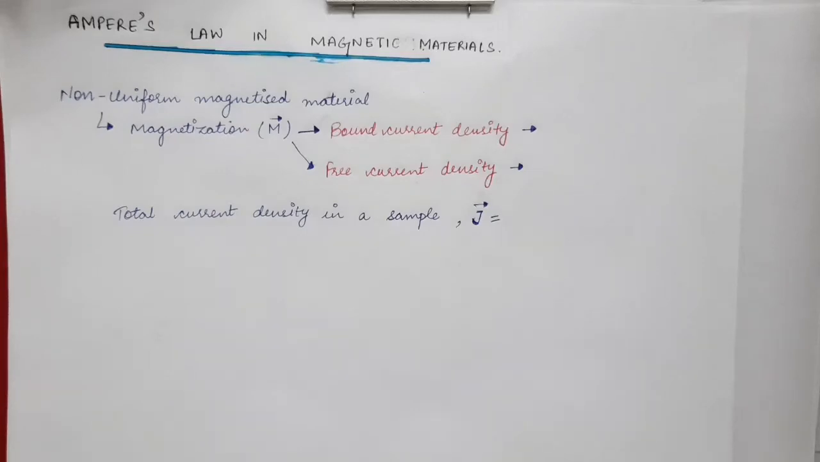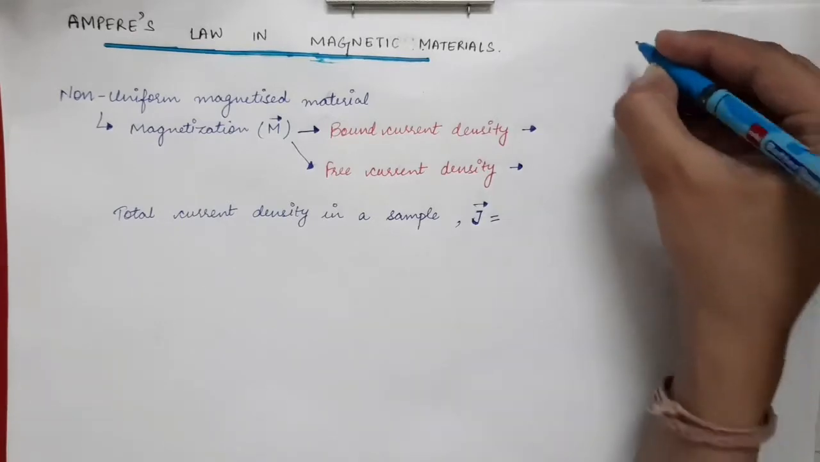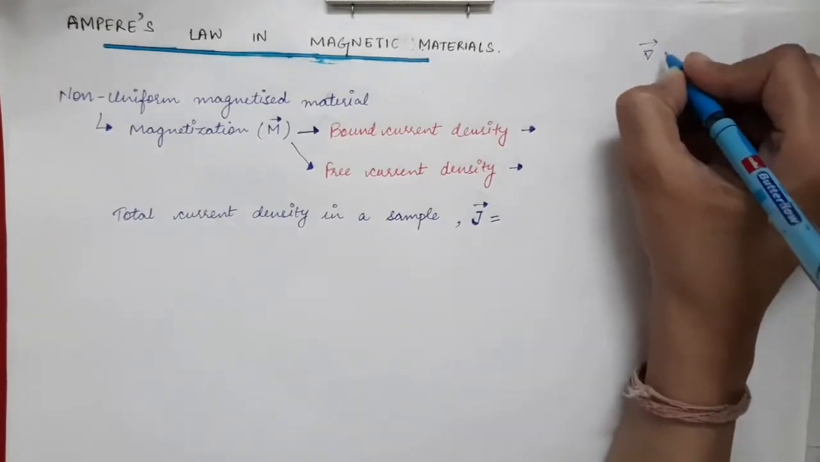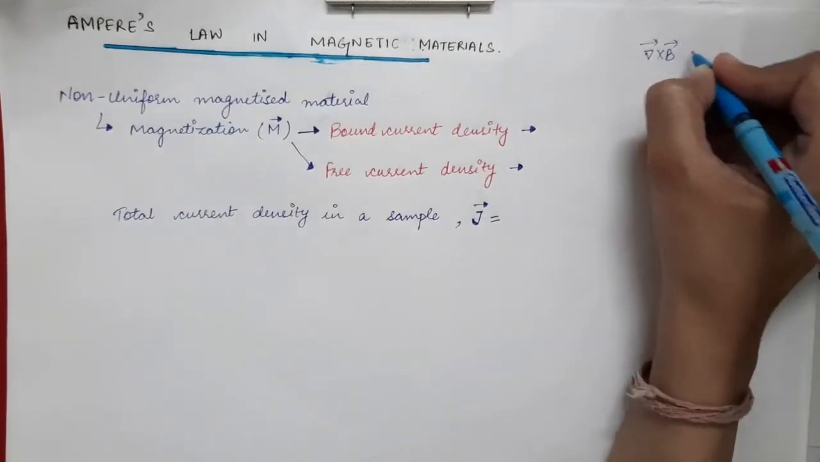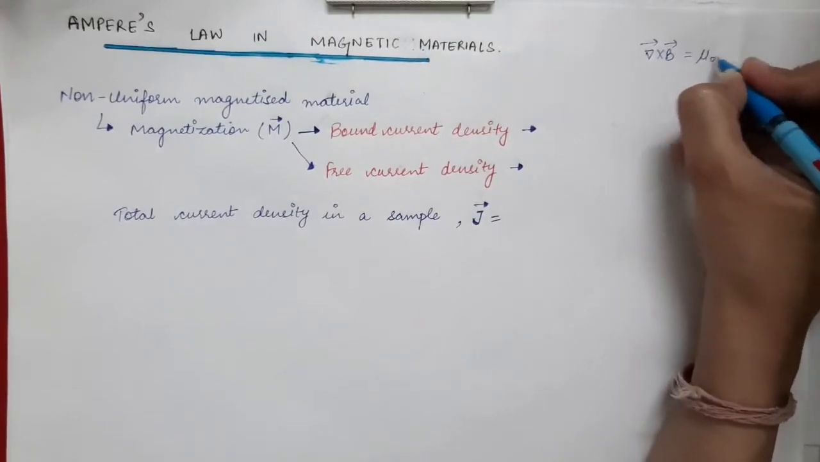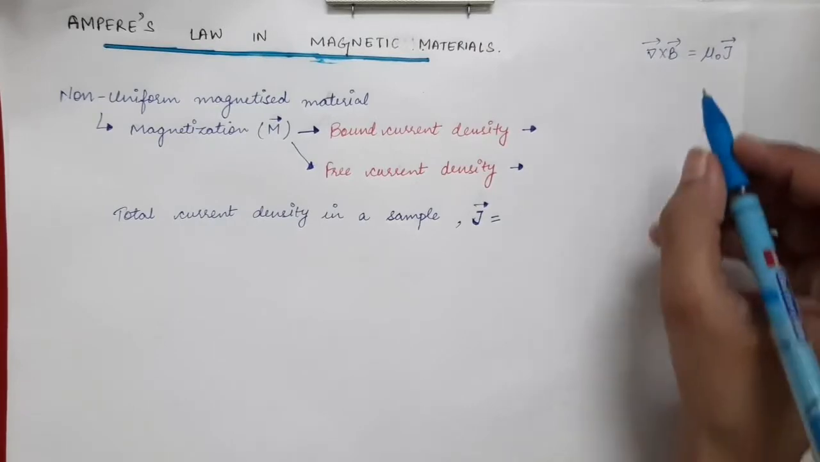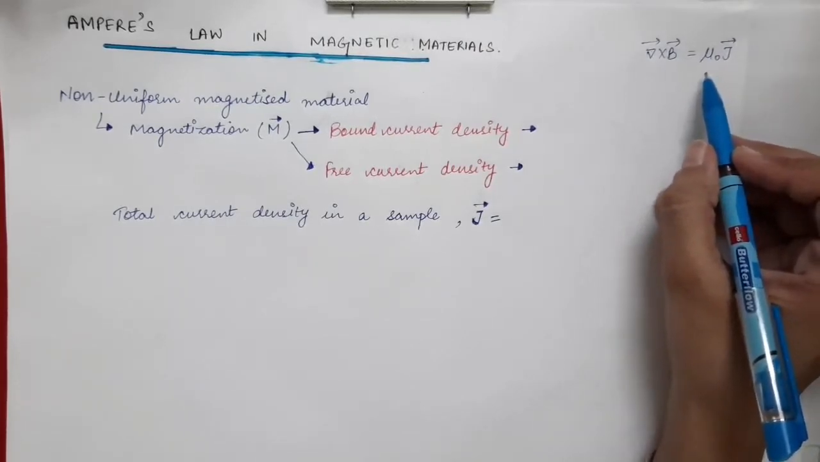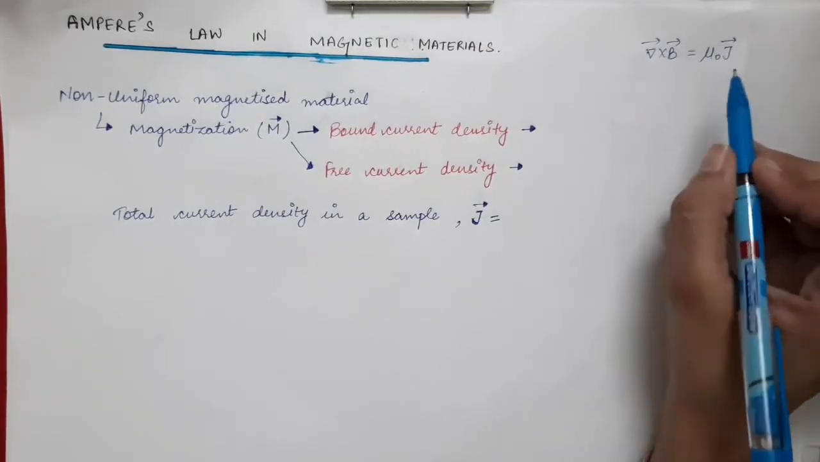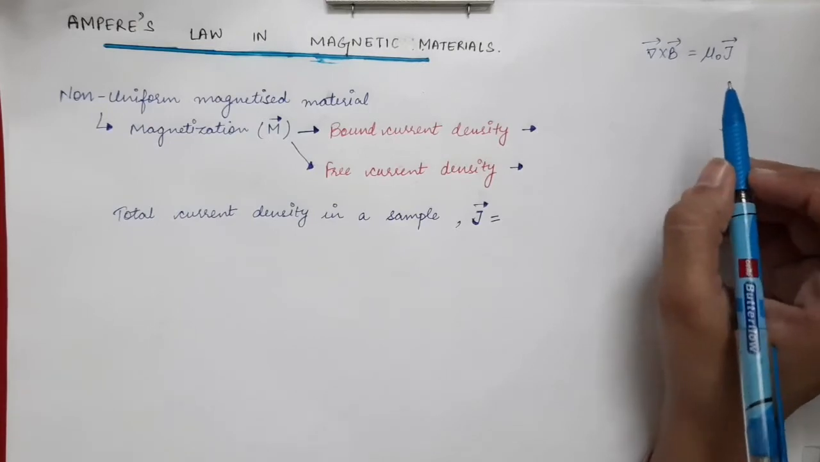Now we are going to find out the expression of Ampere's law in magnetic materials. So we already know the expression of Ampere's law in magnetism, and that is given by curl of magnetic field is equal to mu naught times the electric current density vector. So this is the general form of Ampere's law in magnetism, which we have already covered in the previous lectures.